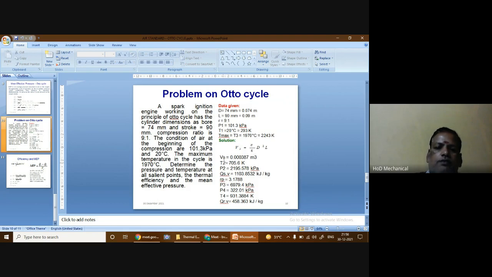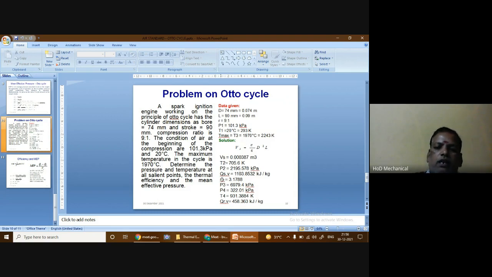Then, the value of T3 is already given. Using the formula for the heat supplied at constant volume, it is given by Cv into T3 minus T2. The T3 value and the T2 value are known. Cv is the specific heat at constant volume, which for air is equal to 0.718 kilojoules per kilogram Kelvin. Substituting all the values, we find that the heat supplied at constant volume is 1103.8532 kilojoules per kilogram.